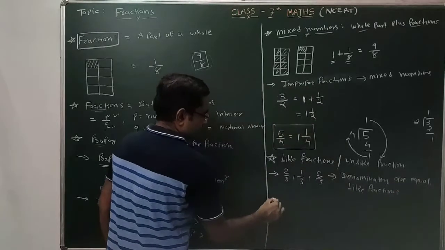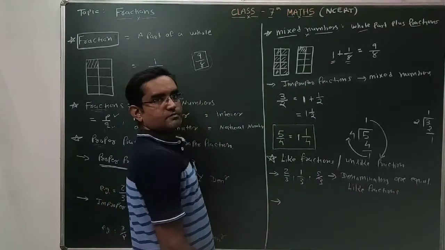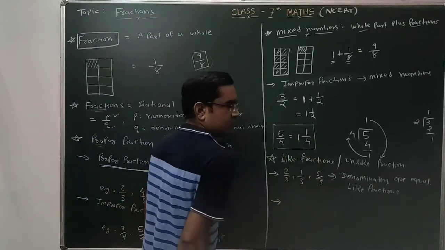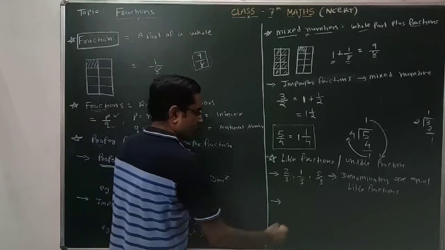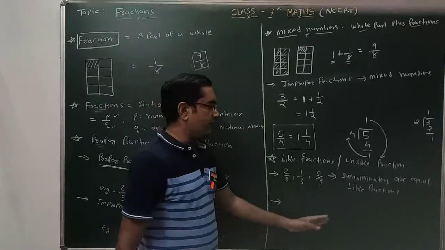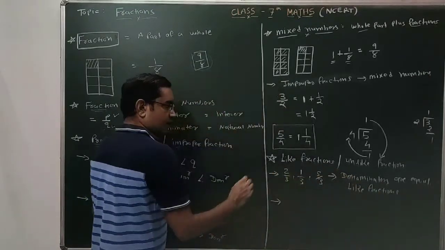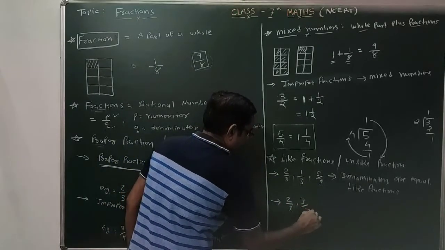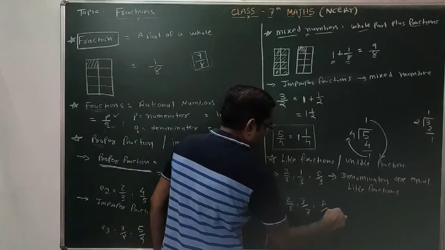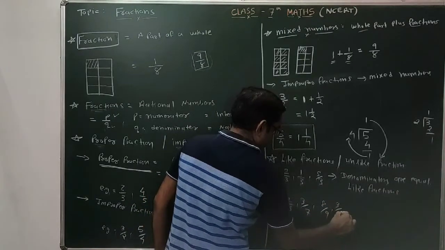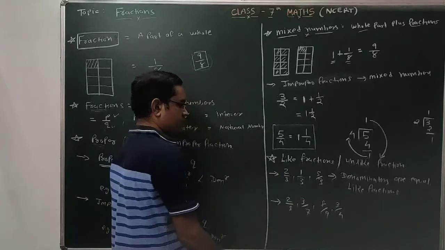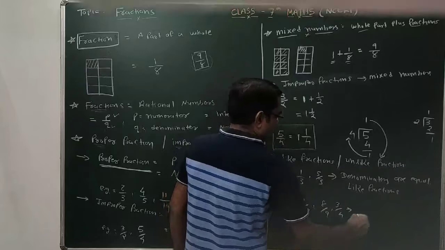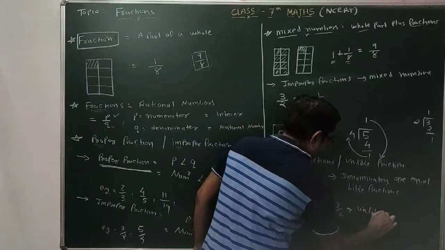Now, what are unlike fractions? The fractions that are not like fractions are called unlike fractions. So a simple definition: unlike fractions means denominators are not equal. For example, 2 by 5, 3 by 7, 8 by 9, or 3 by 4. Here the denominators are not equal. So these fractions are called unlike fractions.